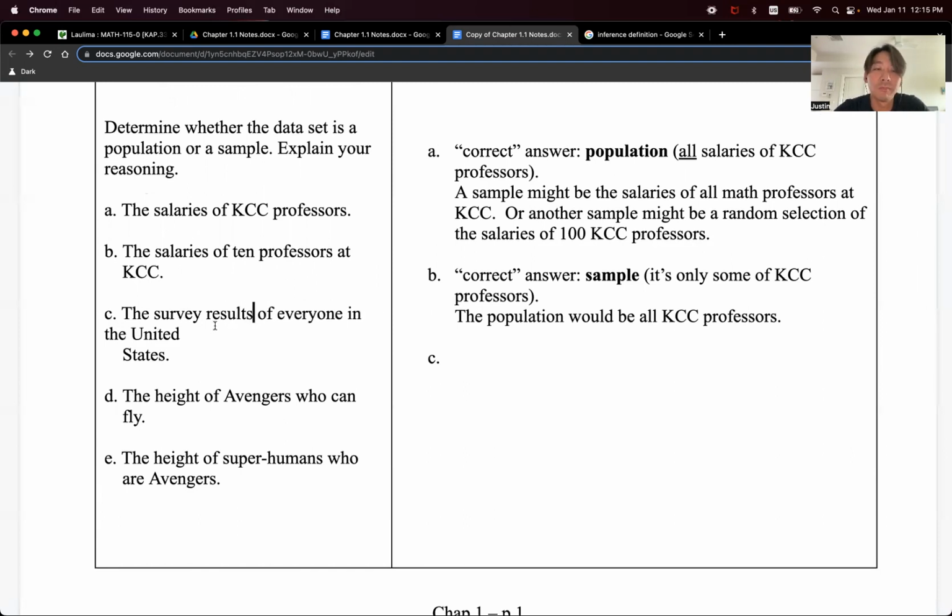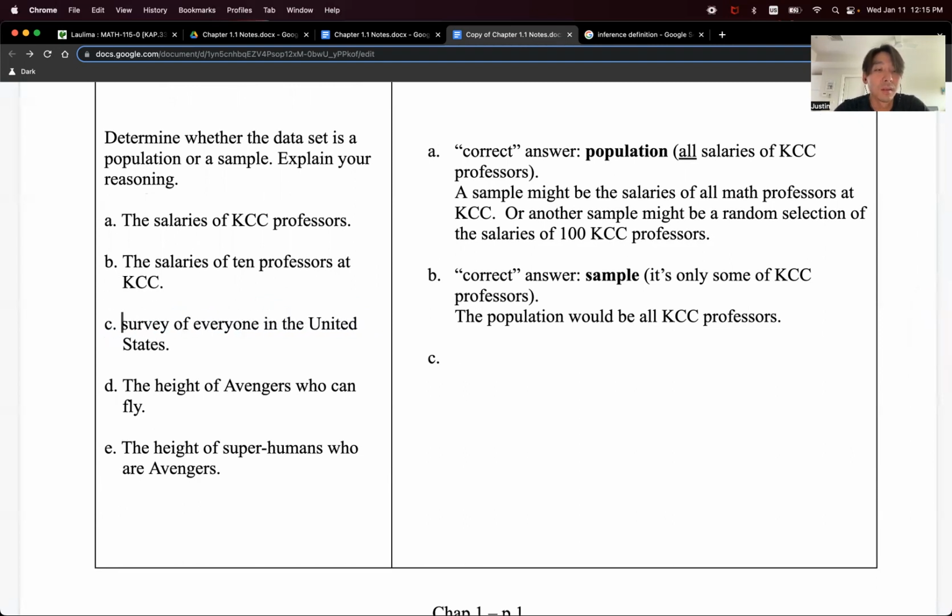So of some whatever survey it is, that's a technicality. But let's just leave it as it was. The survey of everyone in the United States. Okay, so we'll say, kind of following what I said at the beginning, is it a sample or population here? And I'd say population. That's kind of obvious too, because I just sort of by chance gave you guys a